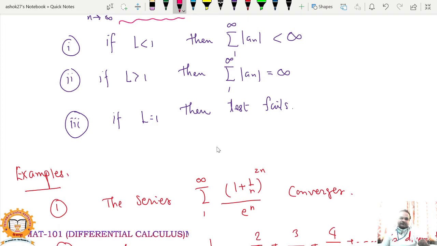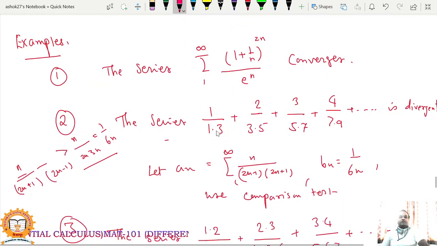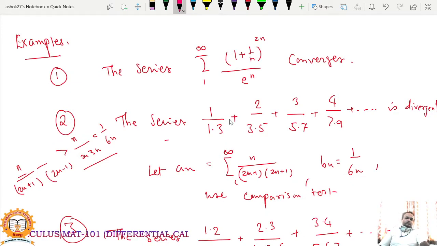So these are some tests to check the convergence of infinite series, and absolute convergence of infinite series. Here are some examples where you can use these tests to check convergence of the series. First, that is (1 plus 1 upon n) raised to 2n divided by e raised to n. You can use a ratio test to directly get convergence of the series.